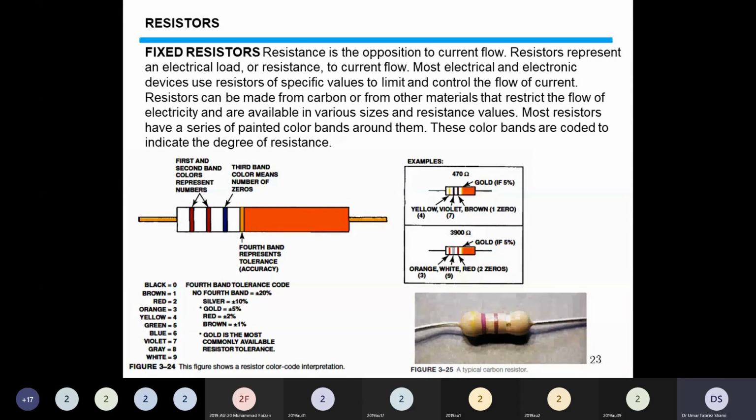They are identified by their color bands, given in figure 3.24, and we can always find the value of the resistance by looking at the color bands. This example shows how we can determine the resistance from the color band. This will also be an experiment for the laboratory.